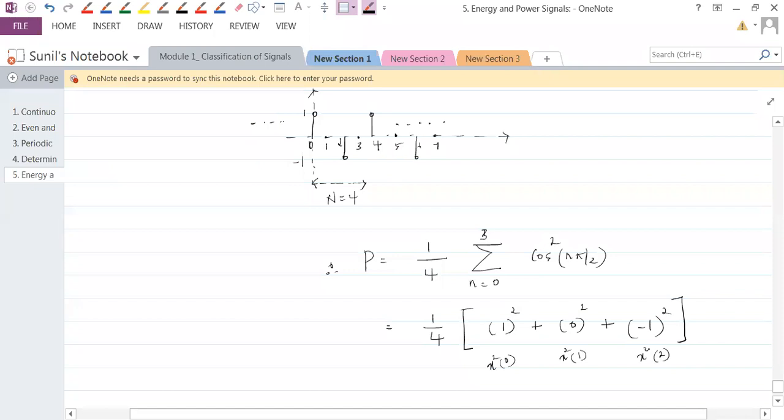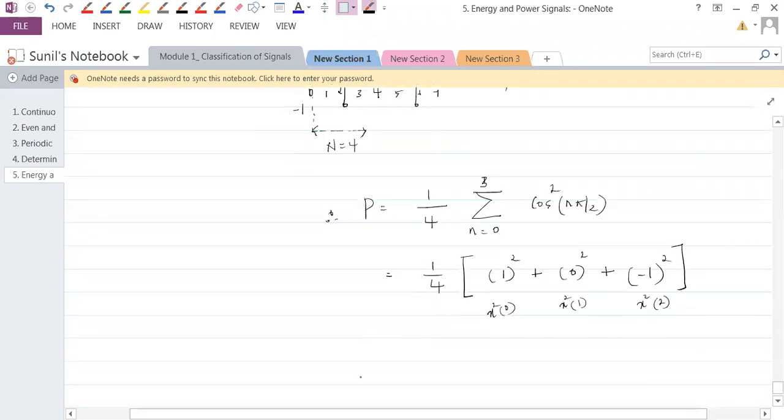Understand that? So this is how the calculations would be. So how did we come to know whether this is 1, 0 or minus 1? Through this sketch. Therefore, what is the power? So power would be 2 by 4, and it would be 1 by 2. So that's 0.5 watts.